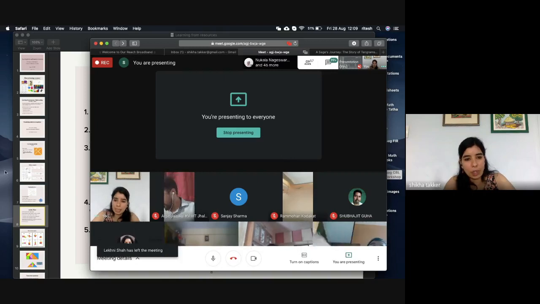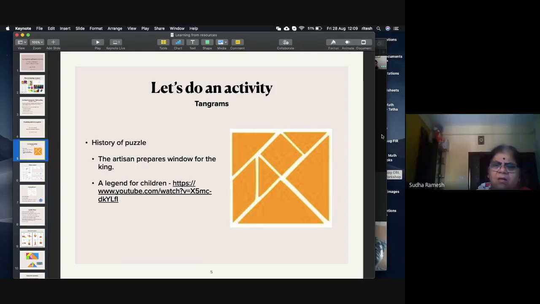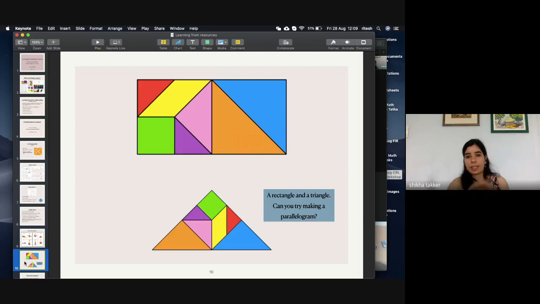I'll put the screen on for the square, Arpit sir, if this helps you. Can you see, Arpit sir? Oh, okay. Arpit sir, this will help you to make the square back. Okay, ma'am. And for all the others, you can see this.